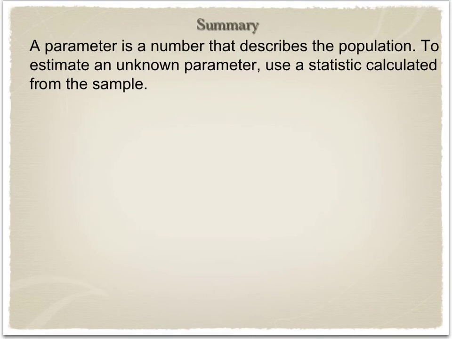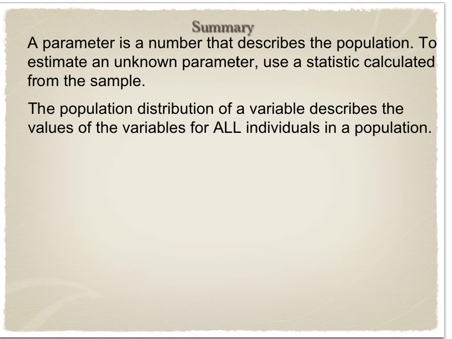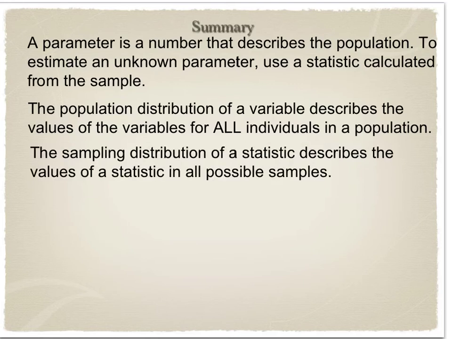All right, in summary, a parameter is a number that describes a population. To estimate an unknown parameter, use a statistic calculated from the sample. The population distribution of a variable describes the values of the variable for all individuals in a population. The sampling distribution of a statistic describes the values of a statistic in all possible samples.